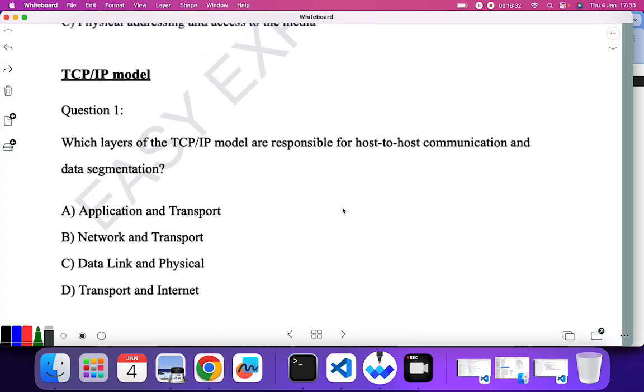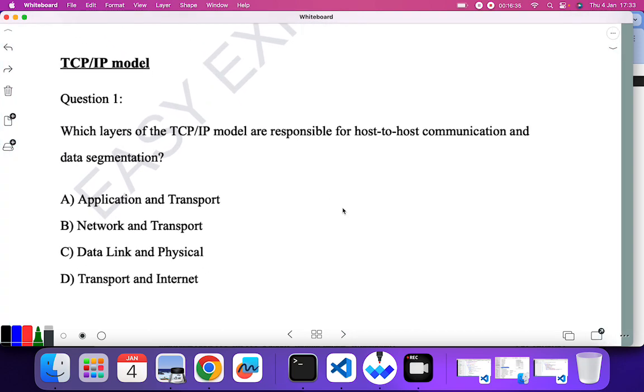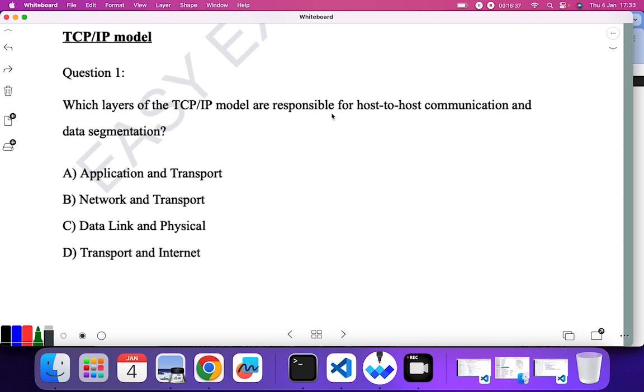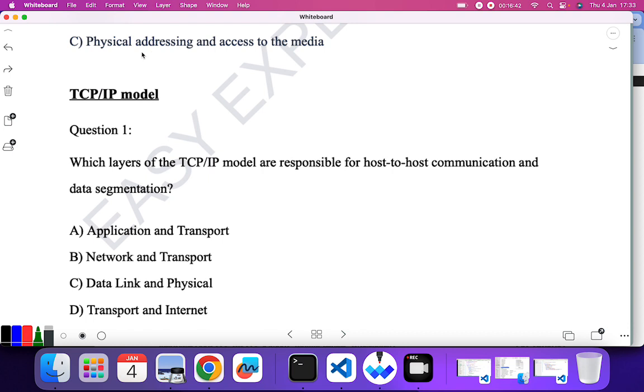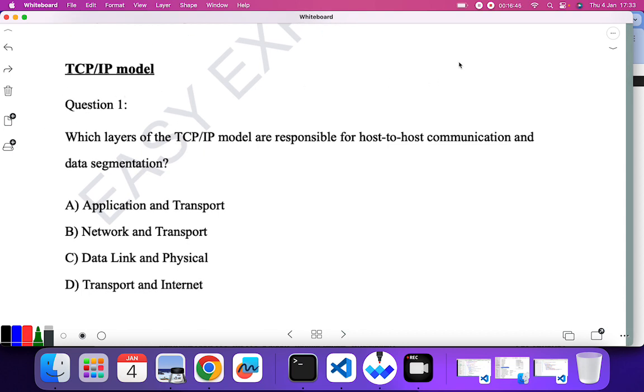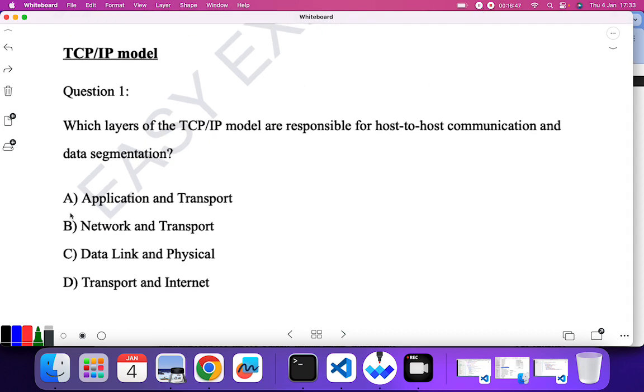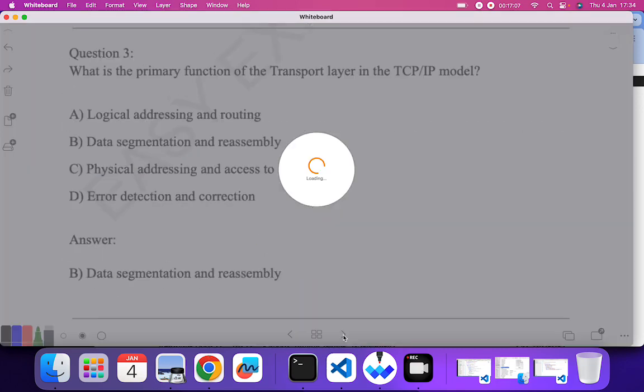So next is the TCP/IP model. We are going to solve the questions from the TCP/IP model. The first question is, which layer of TCP/IP model is responsible for host-to-host communication and data segmentation? In the transport layer, the data is always in the form of segments. Hence, segmentation is done in the transport and internet layer. So D is the correct answer.